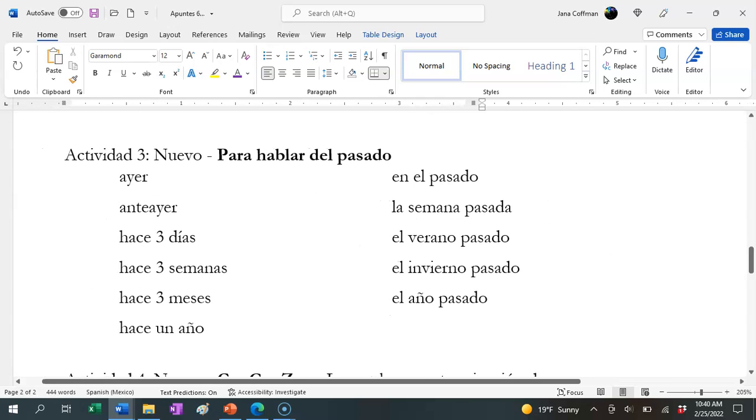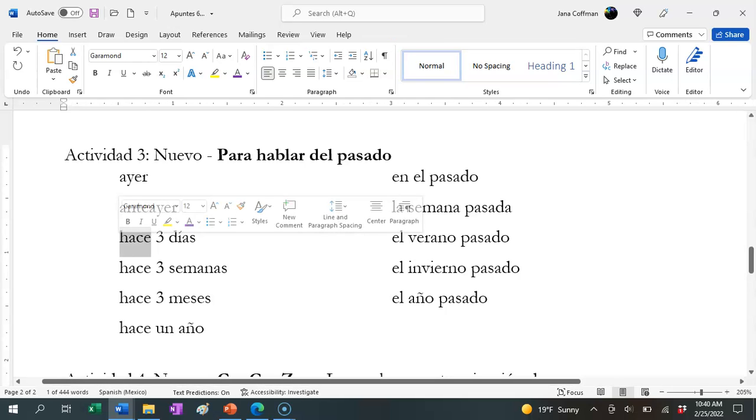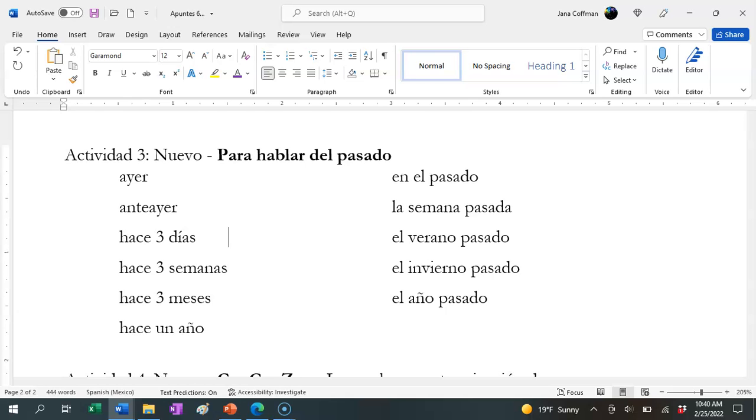All right. Actividad 3, para hablar del pasado. These are words that we're going to use to say how long ago we did something. Ayer es yesterday. Anteayer is the day before yesterday, or 2 days ago. Hace 3 días is 3 days ago. So here we're using hace to mean ago. So of course you could put any number here, right? Hace 5 días, 5 days ago. Hace 10 días, 10 days ago.